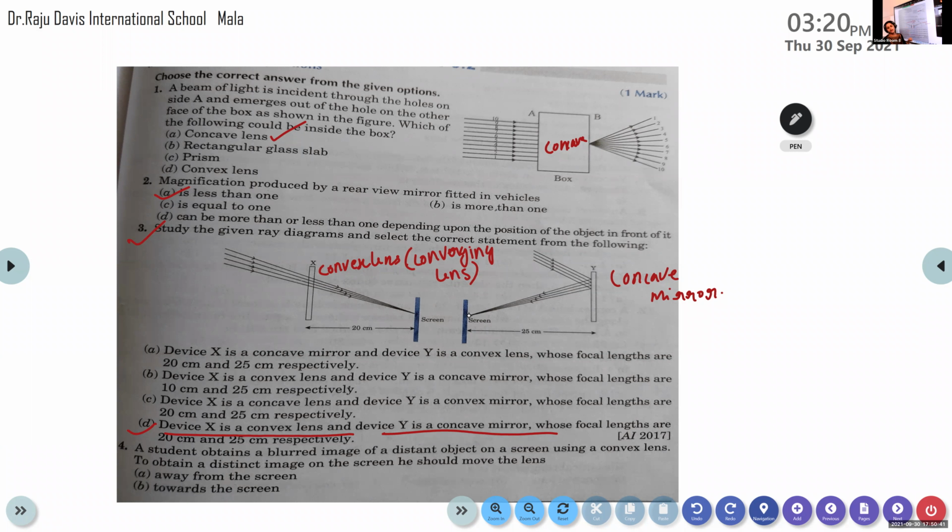So the answer is: X is a convex lens because it is a converging lens, and Y is a concave mirror because it is the converging mirror. So the device X is a convex lens, device Y is a concave mirror whose focal lengths are 20 centimeter and 25 centimeter respectively.